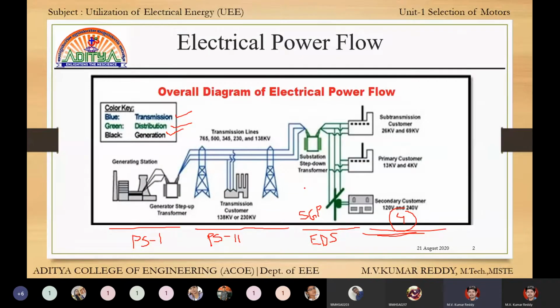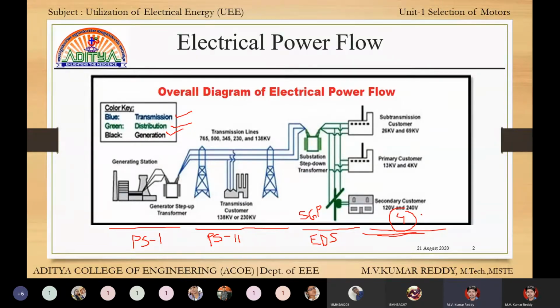The SGP subject comes under protection. That means fuses, tripping coils, and the like. Next, distribution system comes under the third stage. The fourth stage is utilization.